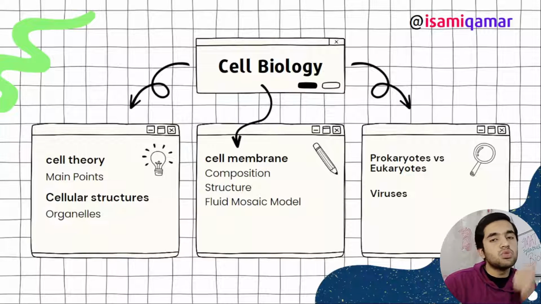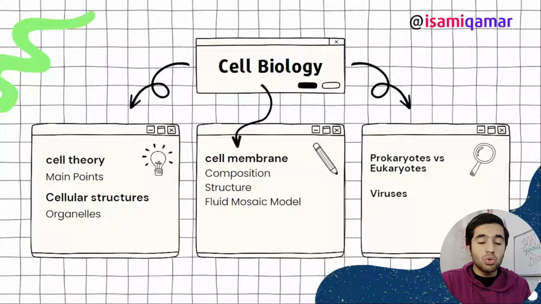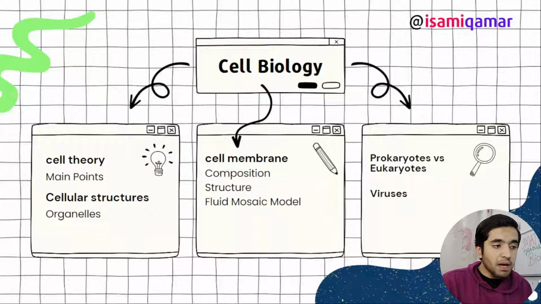First of all, you need to study cell theory. Also, in cell biology you need to study the differences between animal and plant cells. I made the slide, but I did not mention it here. In prokaryotes versus eukaryotes, you need to study the differences. I also included viruses in cell biology for a reason.